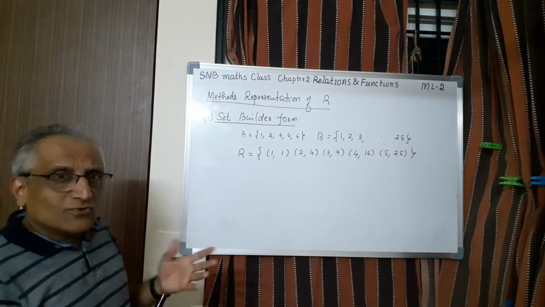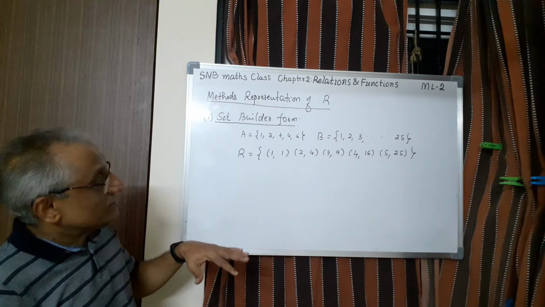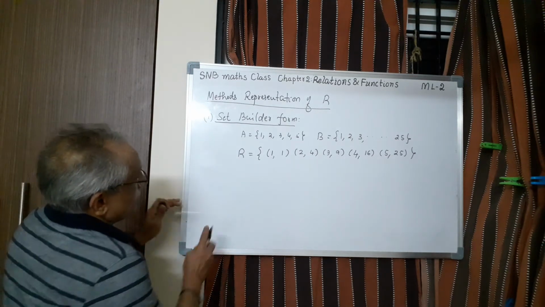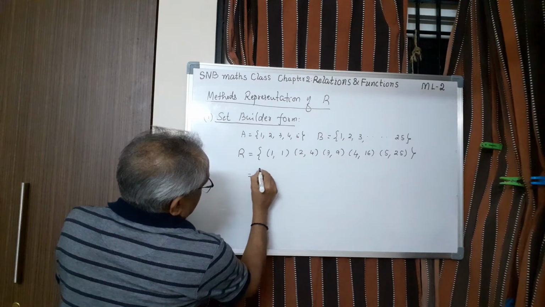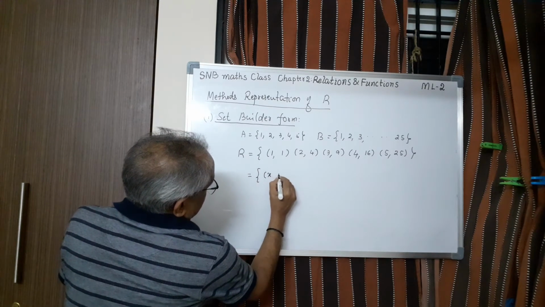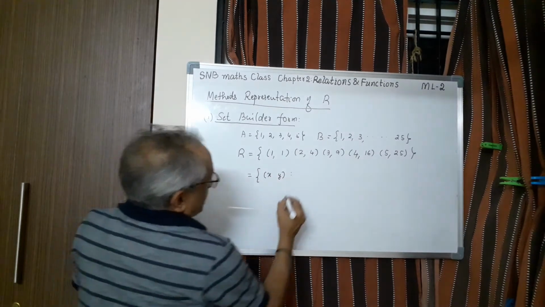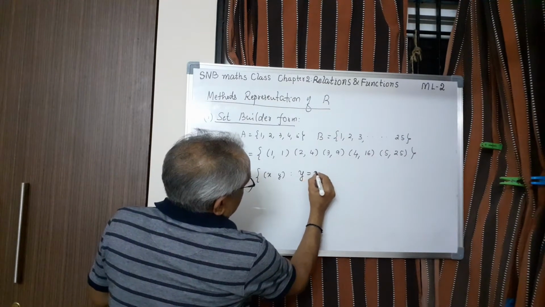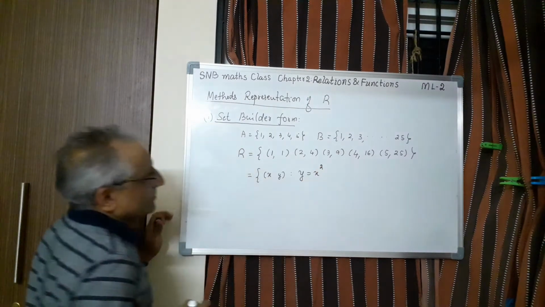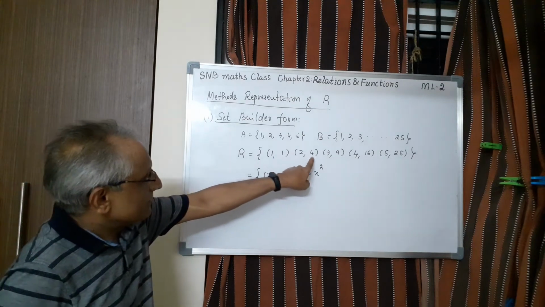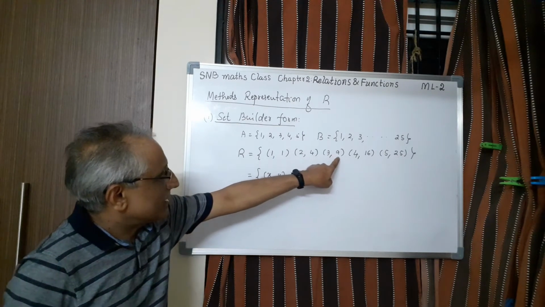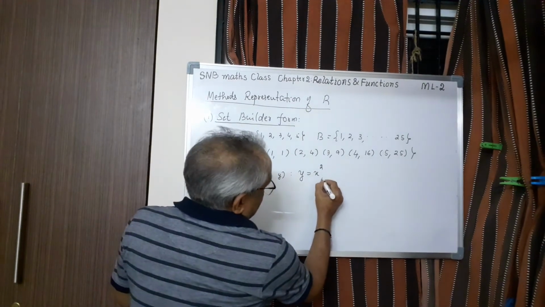How do you write it? You know how to convert a roster form into set builder form. So what we can do is, this we can write set of all x, y such that y equal to x square. You can check here, this 4 is 2 square, 9 is 3 square. And what is the condition?